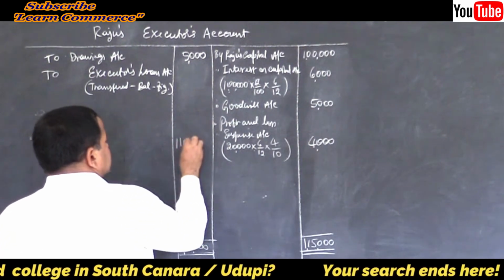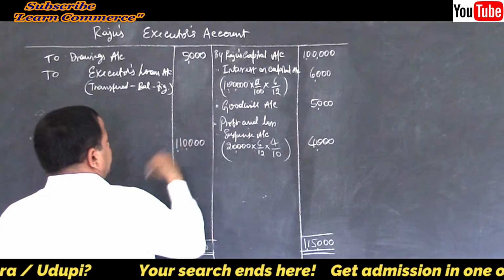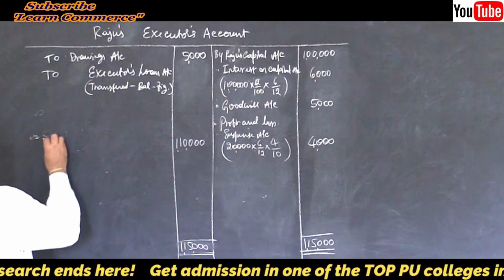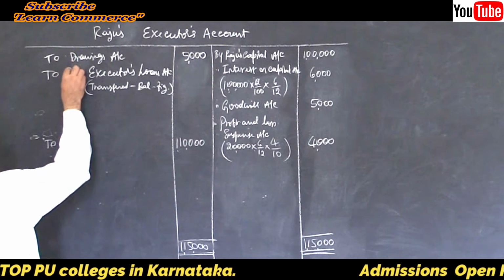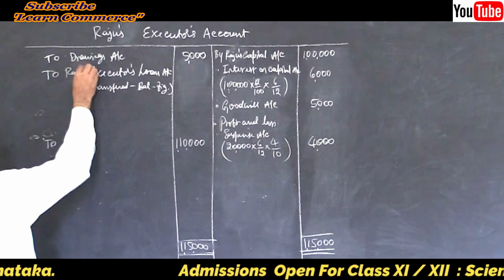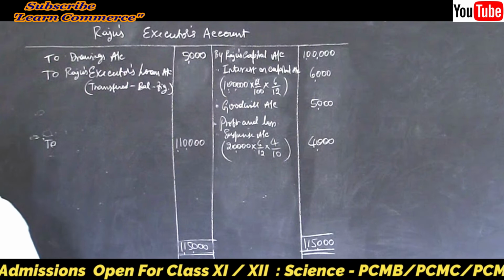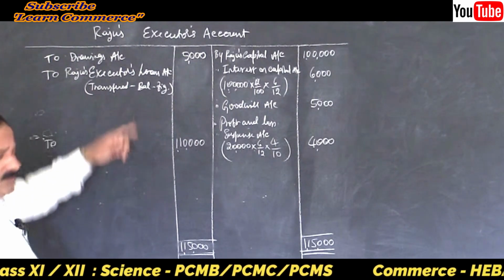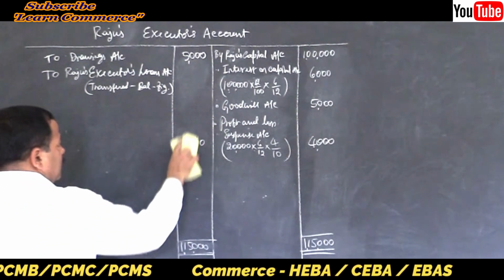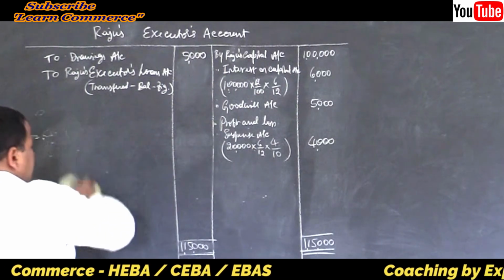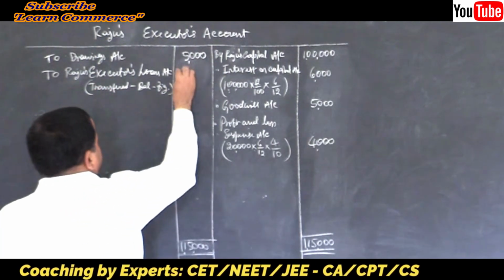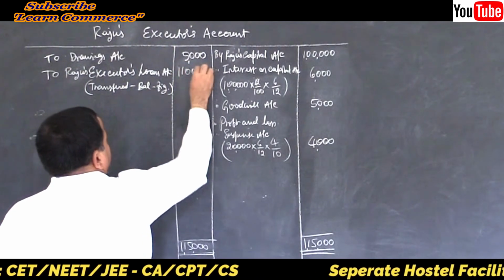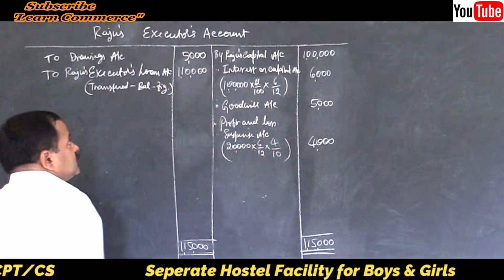What's the difference? 1,10,000, right? To Raju's executor's loan account. There is already one entry there, so no need of one more entry. To Raju's executor's loan account, isn't it? 1,10,000. That is the difference.